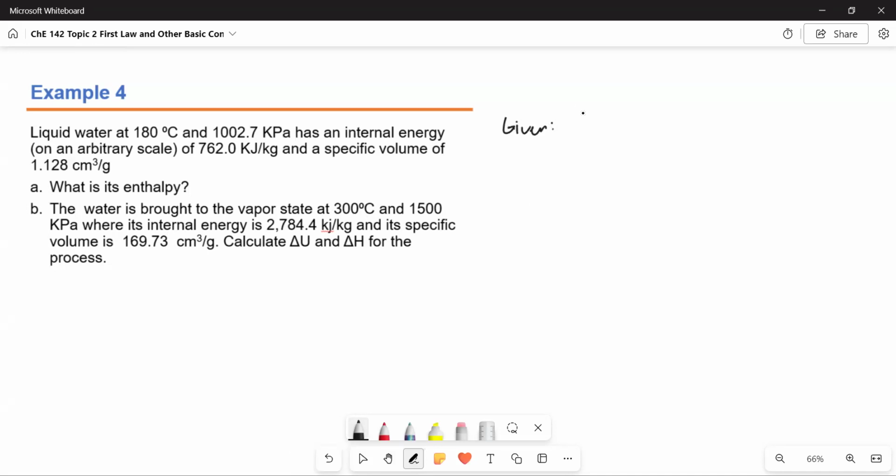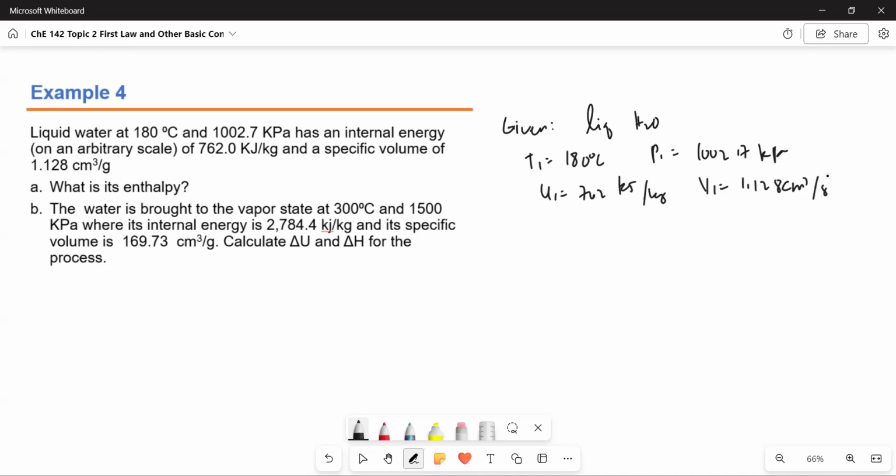Given is liquid H2O. So let's assign all of this state as state 1 and then for letter B, state 2. So T1 is 180 degrees Celsius, P1 is 1002.7 kilopascals, and then U1 is 762 kilojoules per kilogram, and V1 is 1.128 cm cubed per gram.